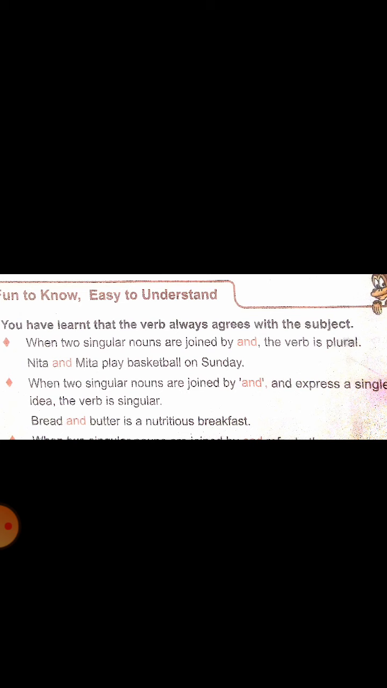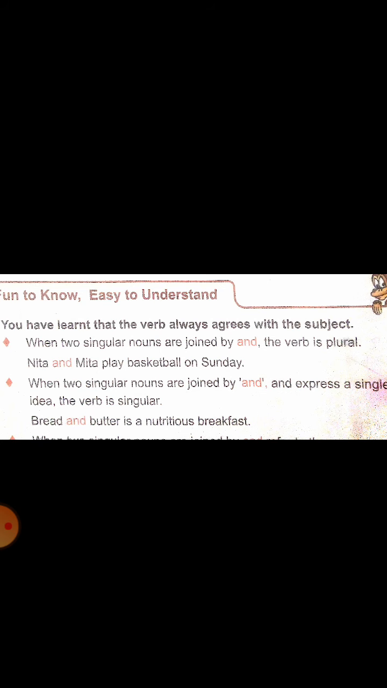Look at the example. Bread and butter. Bread is different, butter is different. Both are singular nouns connected by and. Children, the two always go together. Bread and butter. Bread and jam. Thread and needle. Slow and steady. Such phrases always express a single idea. So they are singular. As the subject is singular, the verb also is singular.